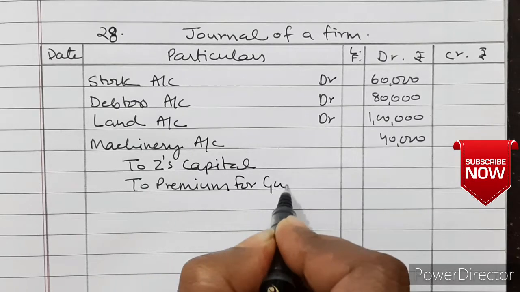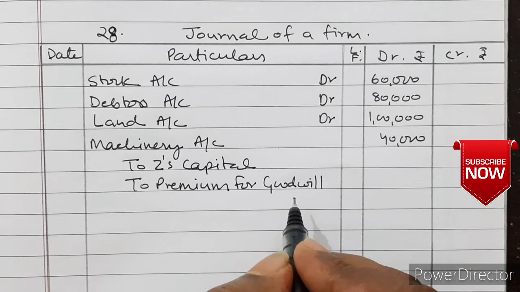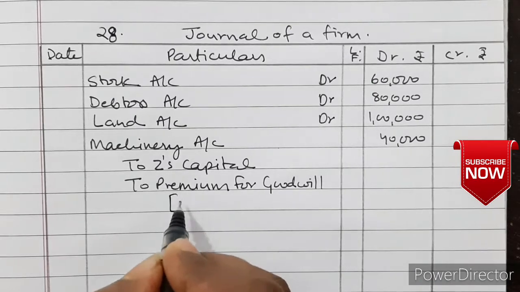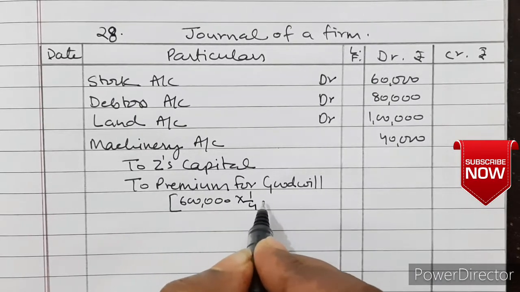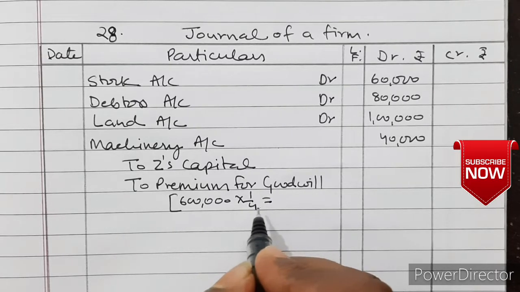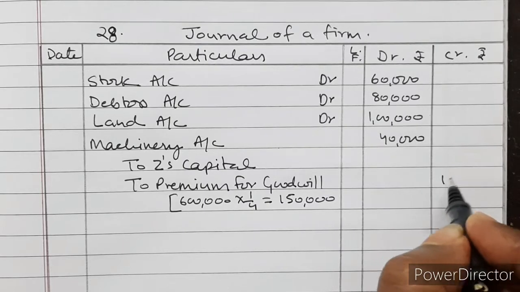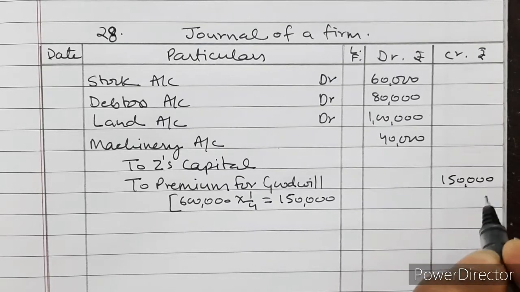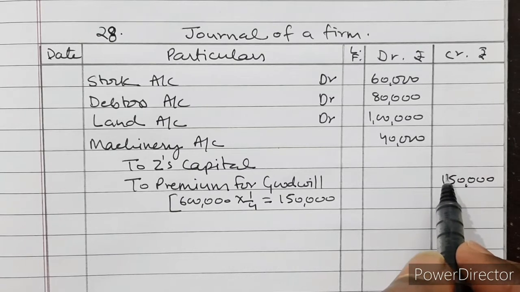Premium for goodwill. Now the question says that the firm's goodwill is rupees 6 lakh and Z's portion is 1/4. So how much will he bring? 6 lakhs into 1/4, that is equal to 1,50,000. So premium for goodwill is 1,50,000 and the balancing amount is the amount of capital.